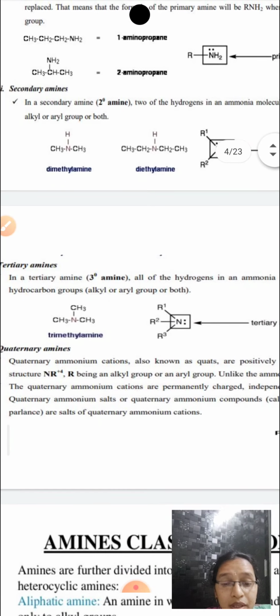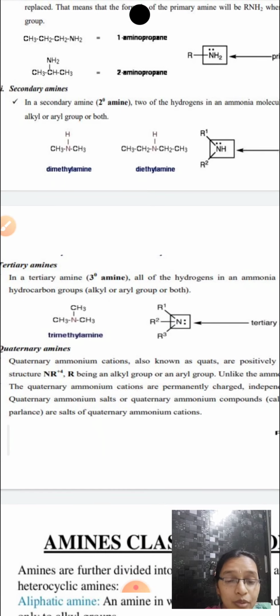Coming to the third form, that is tertiary amines. If all three hydrogens of ammonia are replaced by alkyl groups, then you call it a tertiary amine. Examples: trimethylamine or triethylamine. The general formula is R1R2R3N. Here the R groups may be all the same, that is symmetrical, or unsymmetrical.